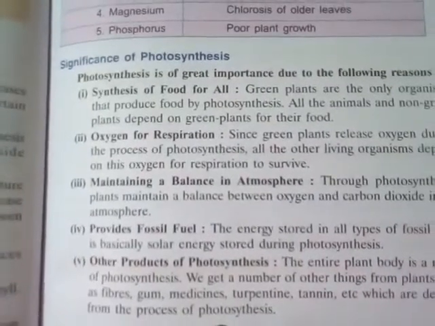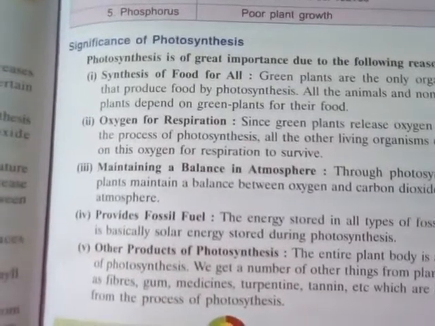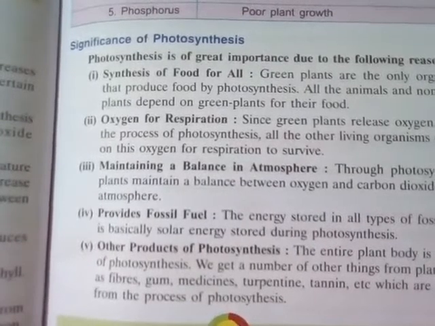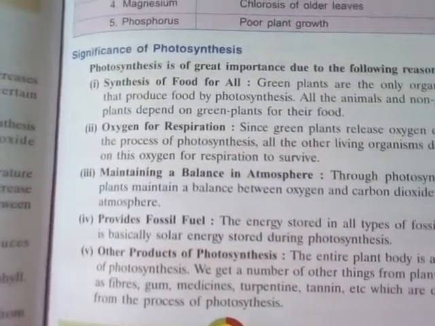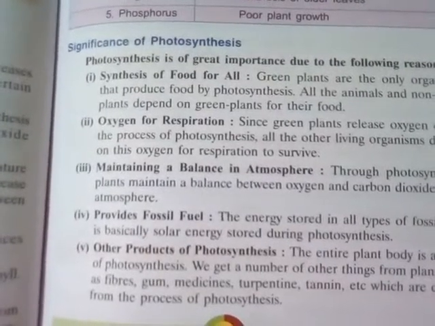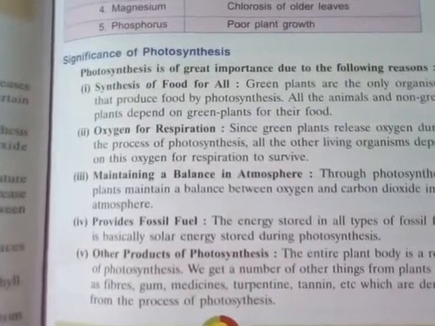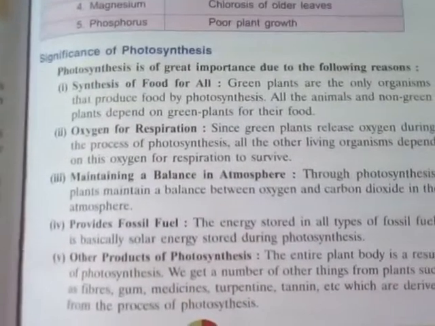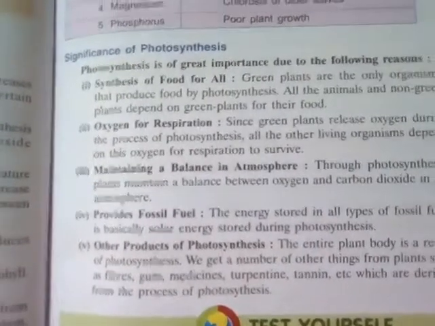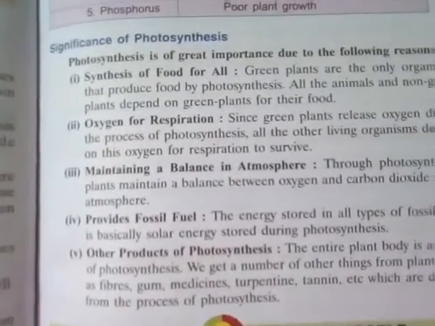In respiration, we exhale carbon dioxide, and that carbon dioxide is taken by the green plants. Using this carbon dioxide, the green plants prepare oxygen as well as glucose, and that oxygen is again taken by human beings for respiration. So oxygen for respiration is a very important significance of photosynthesis.